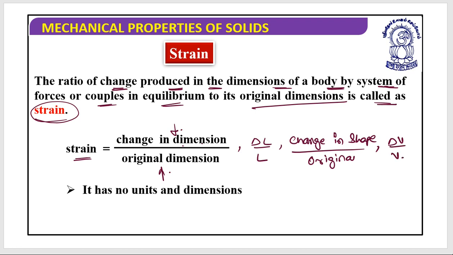If I look at this based on the formula or the units or the dimensional formula, this is meter by meter, and this is delta V, meter cube by meter cube. So strain has no units, and if it has no units, that means it has no dimensions too. I hope this is clear. Up till now you understand what strain is.